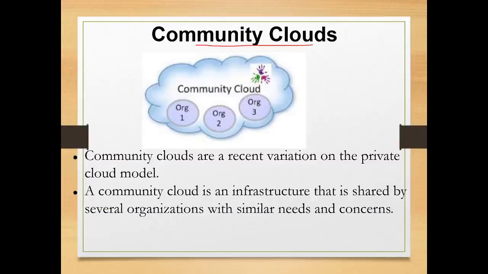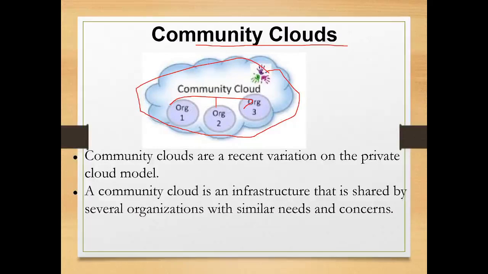Next we'll see community clouds. You can see in this diagram a community cloud where more than one organization is involved. Many organizations together are using this community cloud.